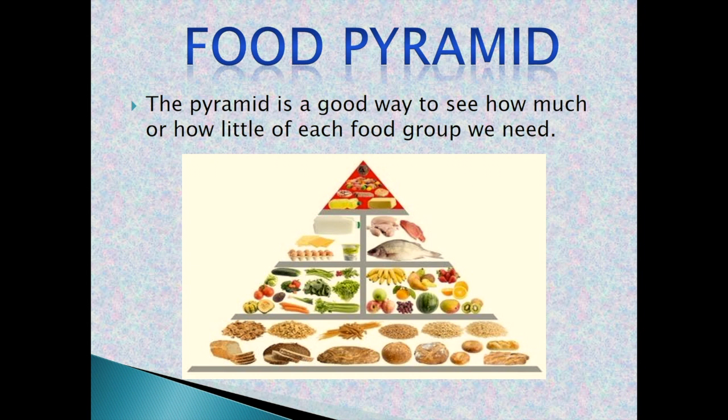So when you eat pasta, bread, cereals, you get energy. When you eat fruits and vegetables, you fight against diseases. When you eat meat, fish, nuts and dairy products, you also fight against diseases because they contain proteins. Then fats just keep your body warm.